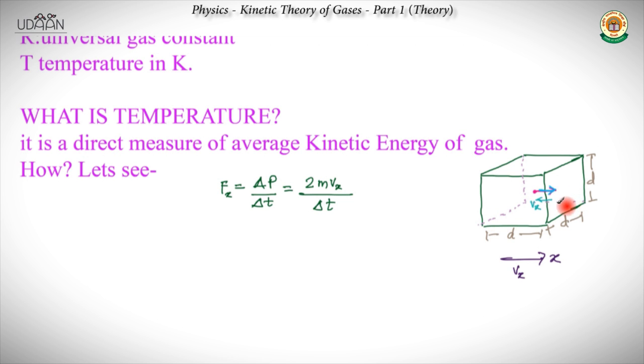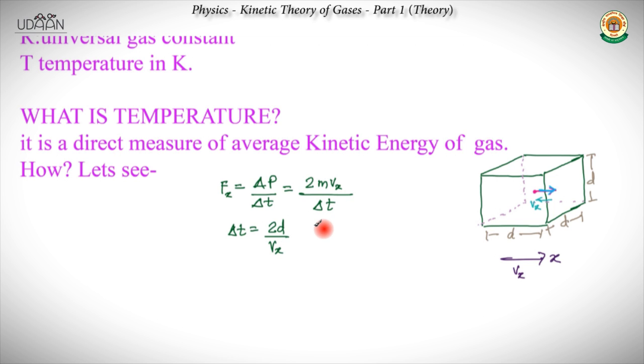Basically the distance is 2d, and the velocity throughout is vx. So delta t equals 2d by vx.